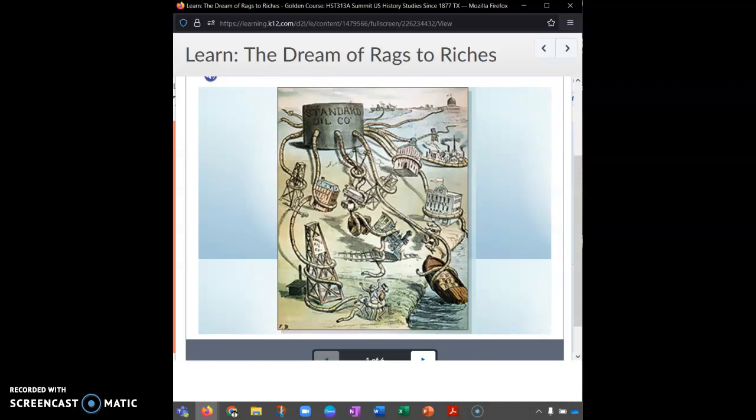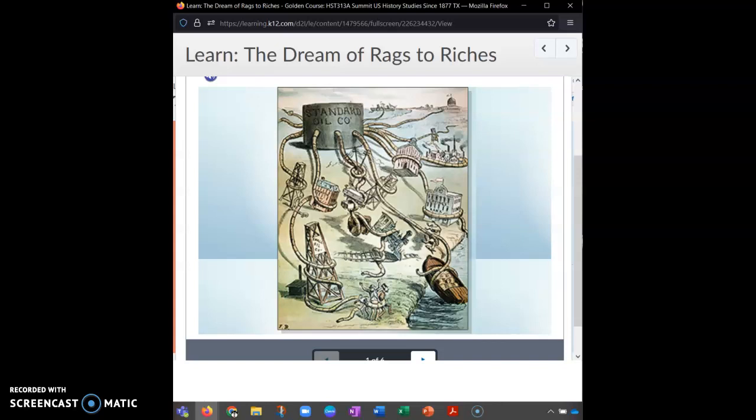Political cartoons have been around for more than 250 years. For over 100 years, they have been a significant part of newspaper and magazine content. Political cartoons can inform, enlighten, and persuade. John D. Rockefeller founded Standard Oil in 1870. By 1879, Standard Oil controlled 90% of oil refining in the United States.